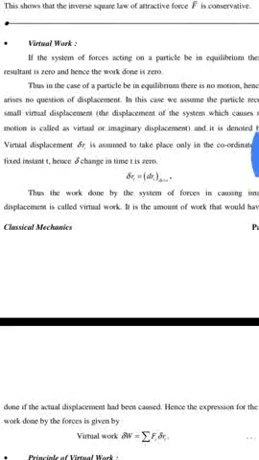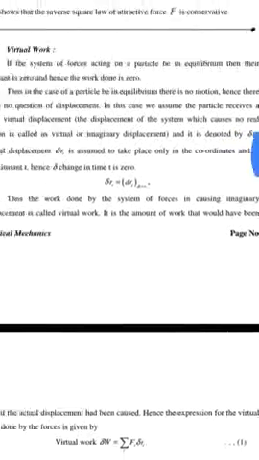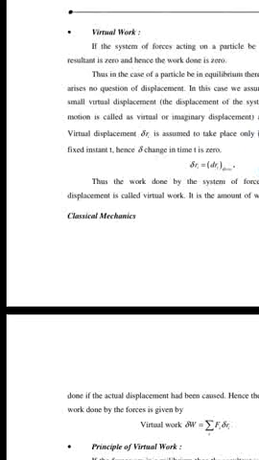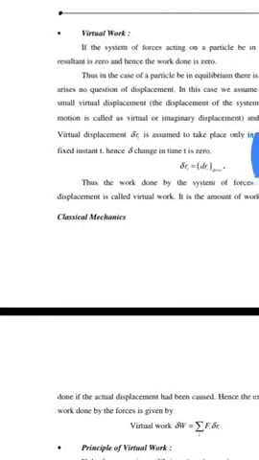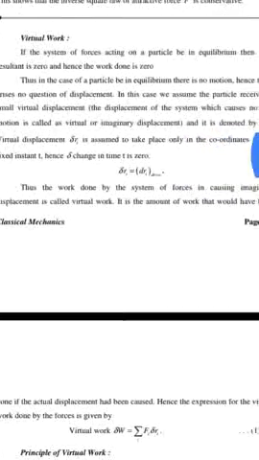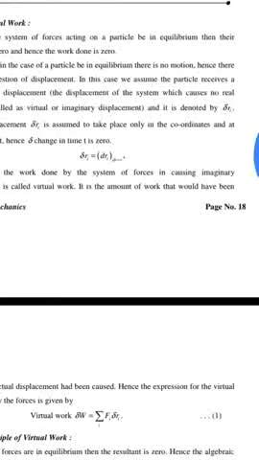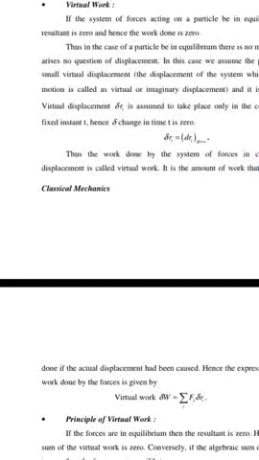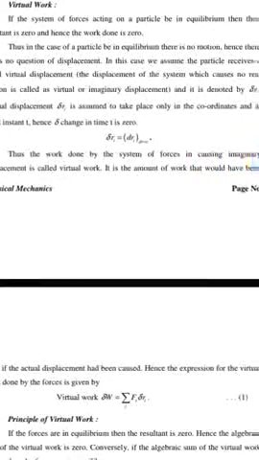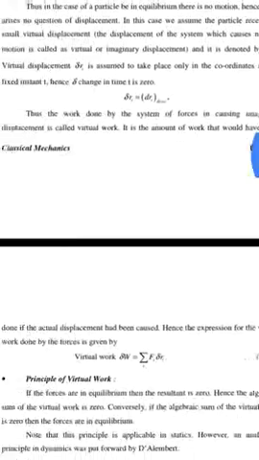In this case, we assume the particle receives a small virtual displacement. The displacement of the system which causes no real motion is called virtual or imaginary displacement, and it is denoted by delta r i.